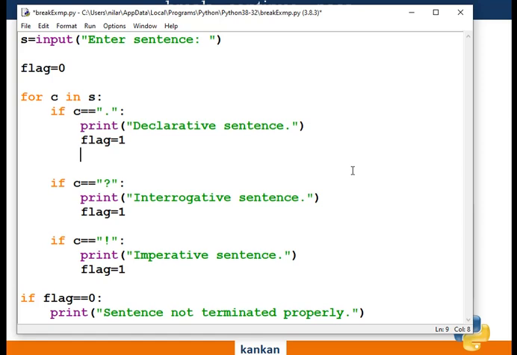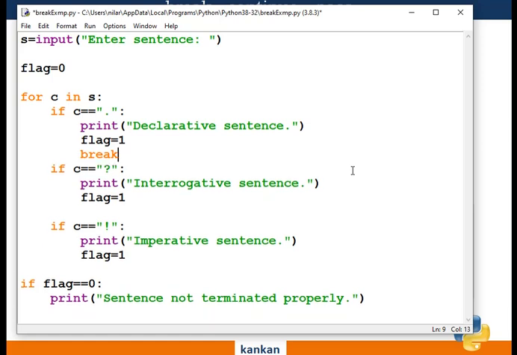So here we have to use break. That means we transfer the control. If this break statement is encountered, then it will exit from this for block. That means control will be transferred out of the for block.